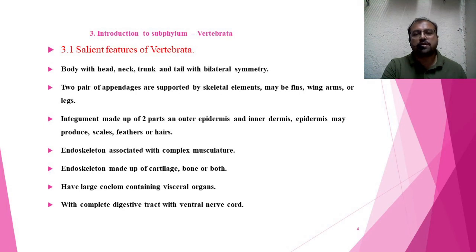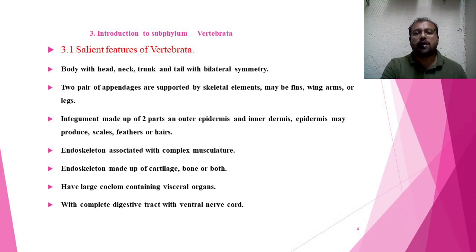From the central axis, the animal is divided into two equal halves, which is bilateral symmetry, and vertebrates show this. Vertebrates have two pairs of appendages, a tetrapod structure, supported by skeletal elements, which may be fins, wings, arms or legs.